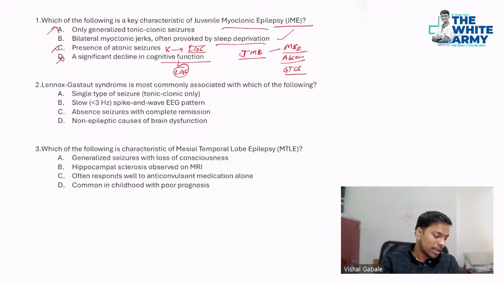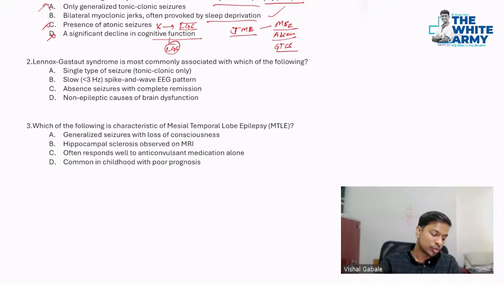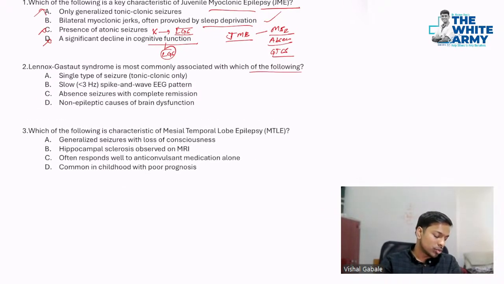Second question. Lennox-Gastaut syndrome is most commonly associated with which of the following? A, single type of seizure, tonic-clonic only. Is this the case? No. Slow, less than 3 years, spike and wave pattern? Yes, it can be the case. Absence seizure with complete remission? No. Non-epileptic causes of brain dysfunction? No. So it is most commonly associated with the less than 3 hertz spike and wave pattern.